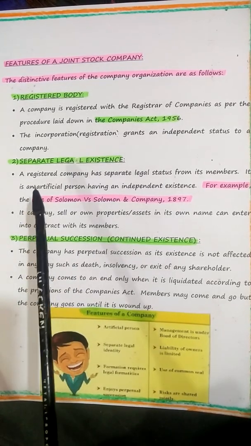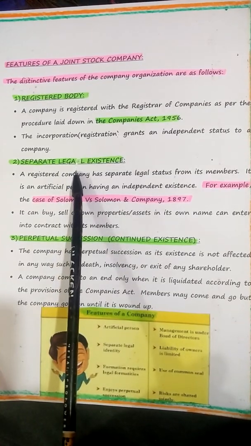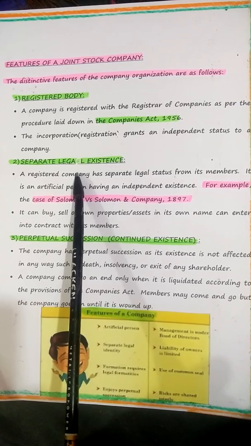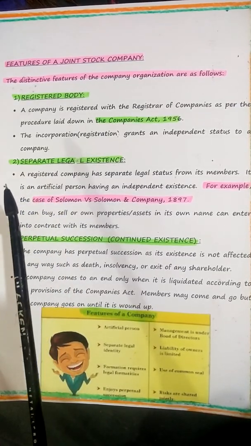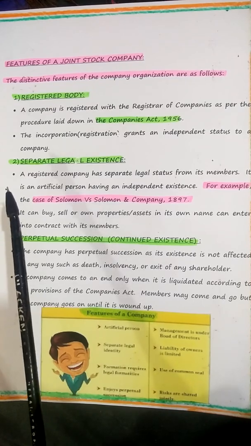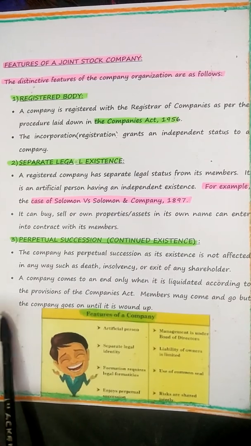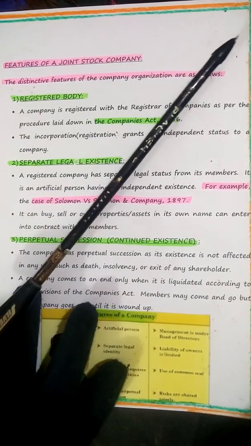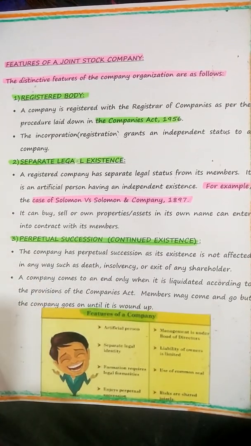It's very important, children. Once you become a separate legal existence, again you must be very careful, because you must see that your case is settled well. That means when the company gets into dissolution, winding up, it should be done without any problem. You must settle it very carefully. Settle the creditors, settle all type of debts, and then come out of it smoothly. This is the case of Solomon versus Solomon. I hope you all understood, children. It's a landmark case in UK, Britain, under the company law.